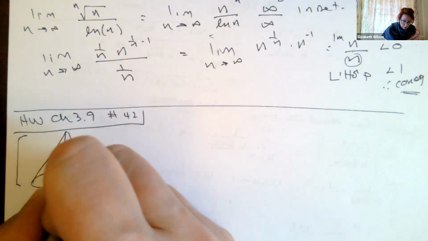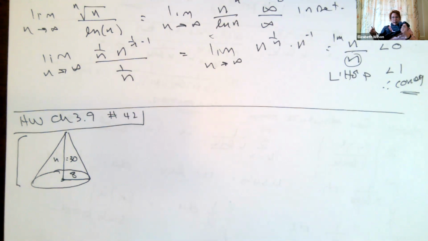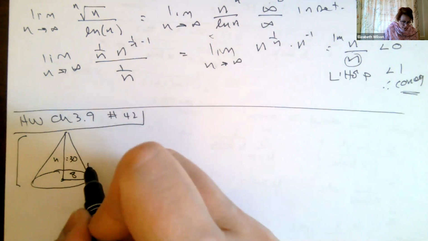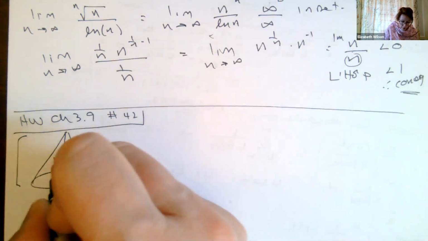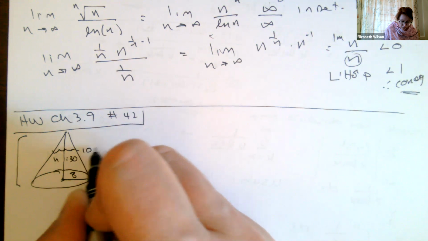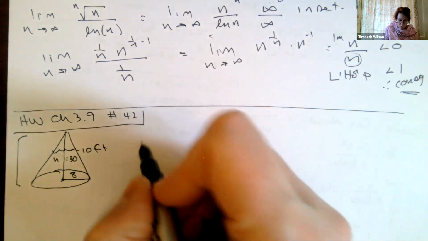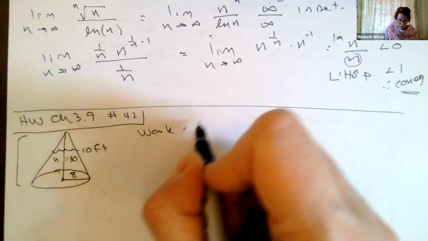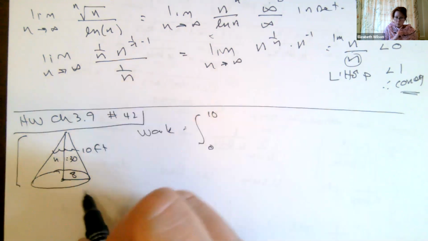Height equals 30, okay? So again, when we do these, we have to think about coming up with an equation for the radius in terms of our position, our height position. It looks like our water is filled up to 10 feet, so we're going to integrate from 0 to 10, because that's how much water we have.